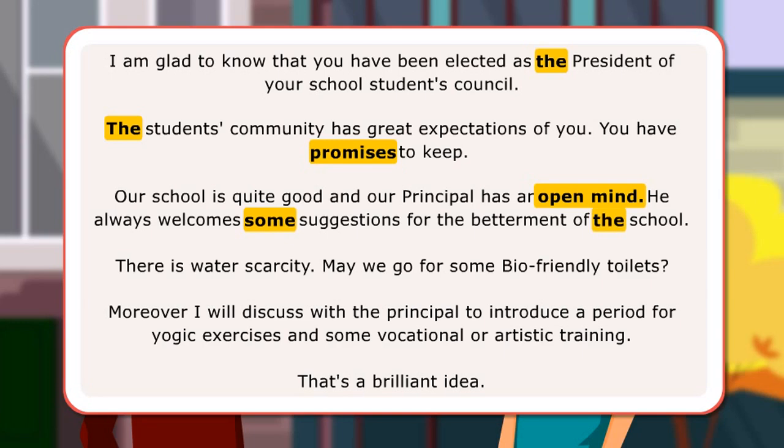In the fourth sentence, water denotes a non-material thing, so it takes no article, and some is used to refer to the number. In the fifth sentence, to specify the indefinite time, article a is used with period, and again some in the sentence is used to express the unknown numbers. In the last sentence, the indefinite article a is used with the word brilliant as it begins with a consonant sound.